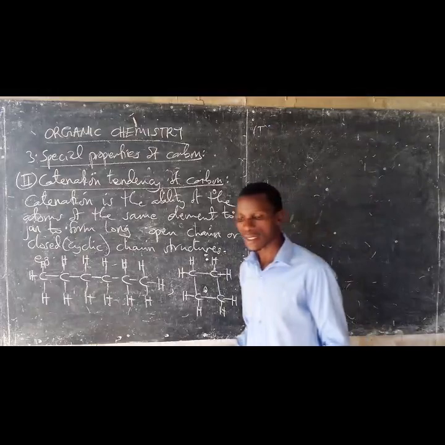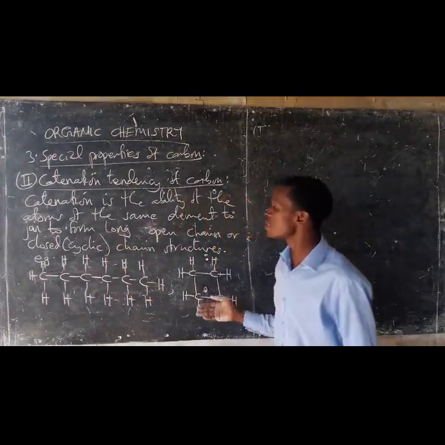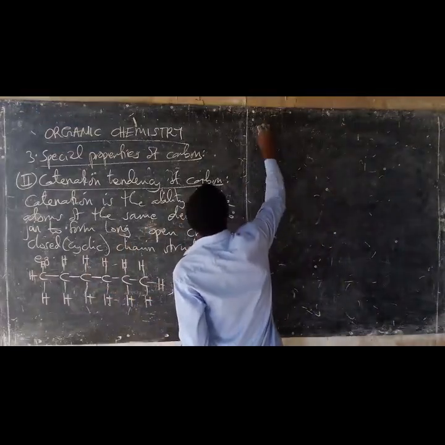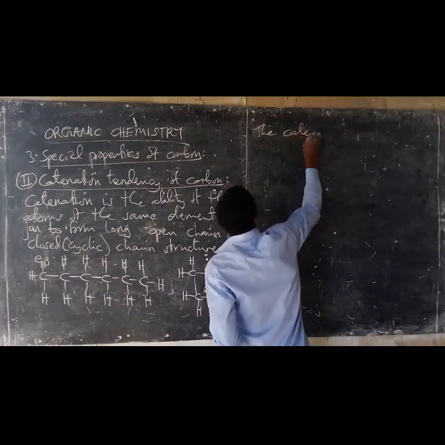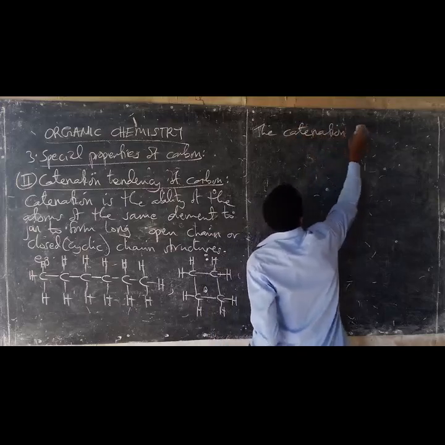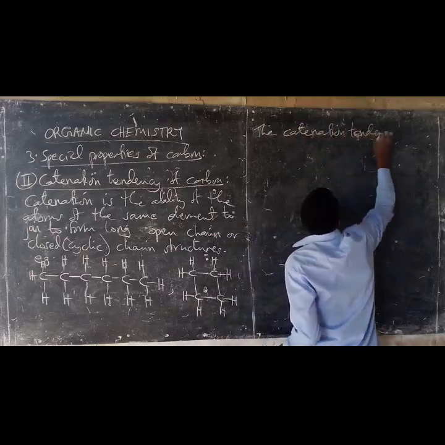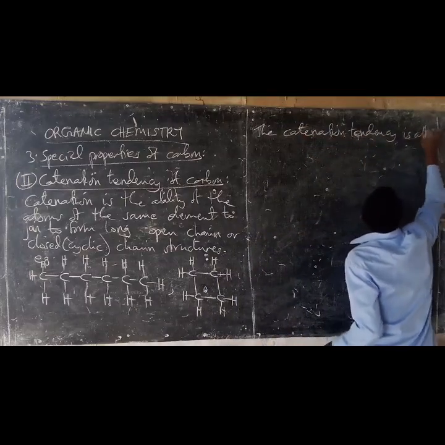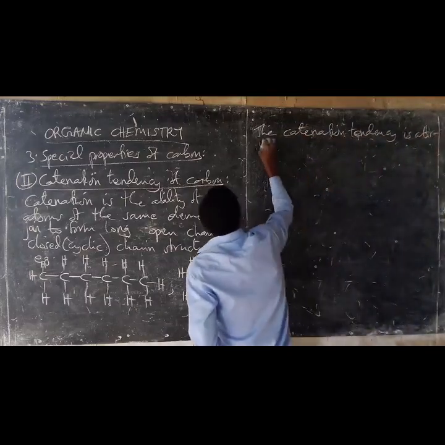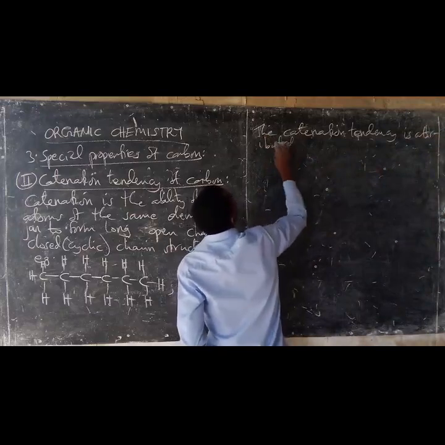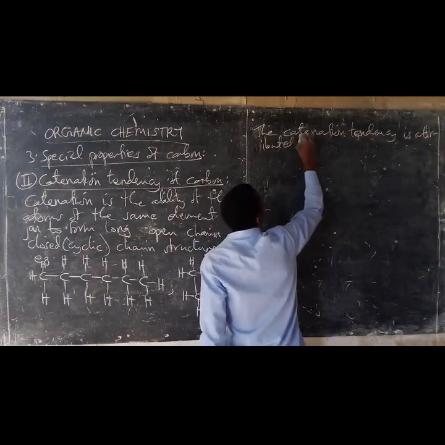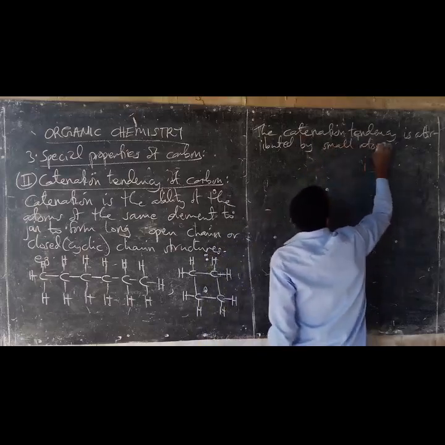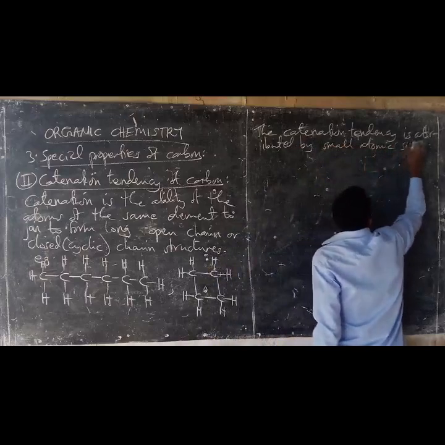The atoms of carbon are able to undergo catenation due to the fact that they are small in size. The catenation tendency is attributed to small atomic size.